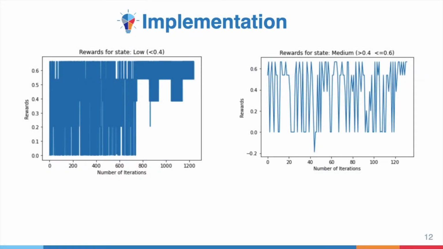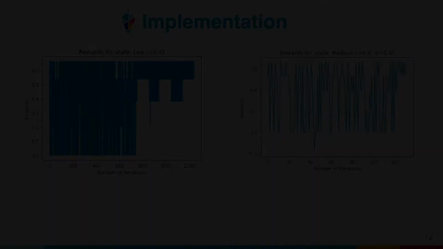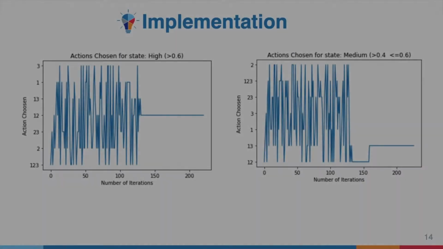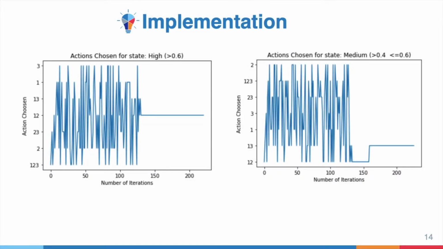After implementation, the results are represented in these graphs. The first graph shows the number of iterations against the reward in the low state, that is 0 to 0.4. The second graph shows the number of iterations against the reward in the medium state. The third graph shows the number of iterations against the reward value, and the fourth graph shows the delay in processing the packets. In some time we will even look at the implementation part. Let's go with this right now.